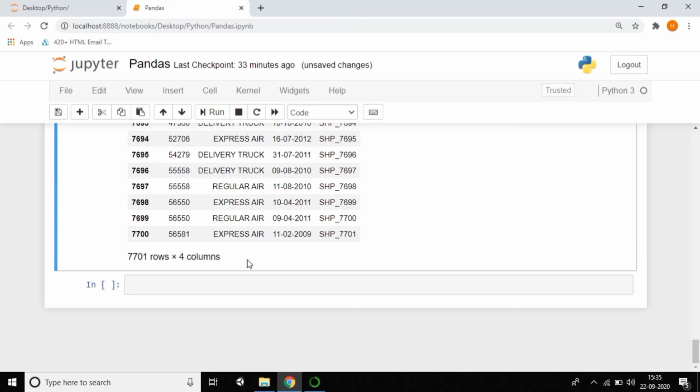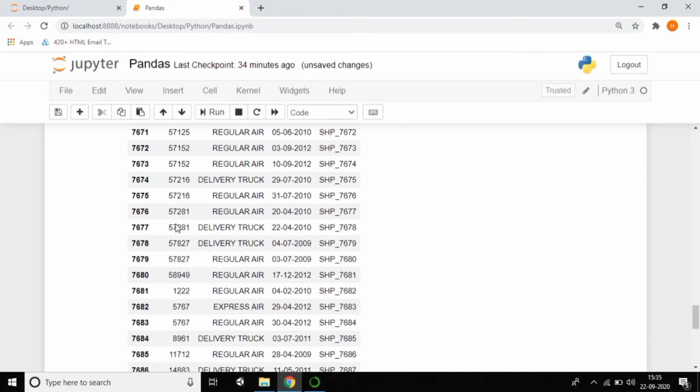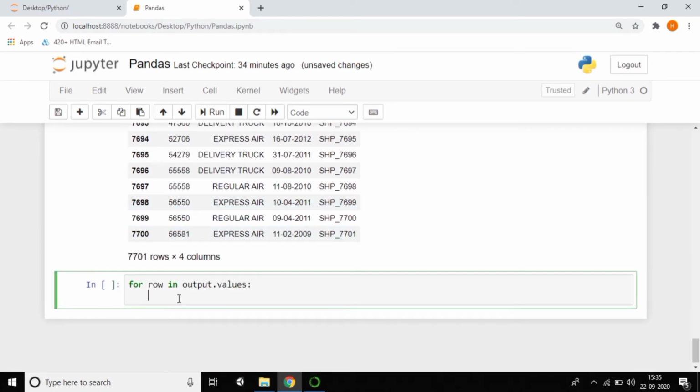Now guys, if you want to get only particular data, like only the first row, and also only the second row, of course you can do that. So by using row you can do that. What is the name of this? Finally it's output, right? So just give output dot values and just print. Which row do you want? I want the first row and minus one row. Observe carefully what happens.